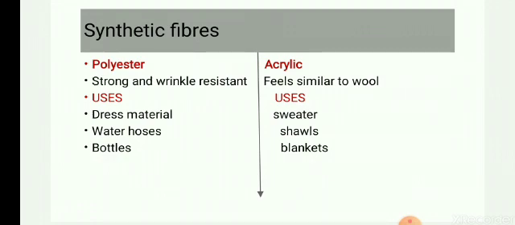So we can use it to make various dress materials ranging from shirts, pants, water hoses which are used by firefighting people, the water pipes, they are also made from polyester. Bottles, PET bottles, these are also a kind of polyester. It is also very strong fiber, and one more quality of polyester is that it can be mixed with cotton or wool.